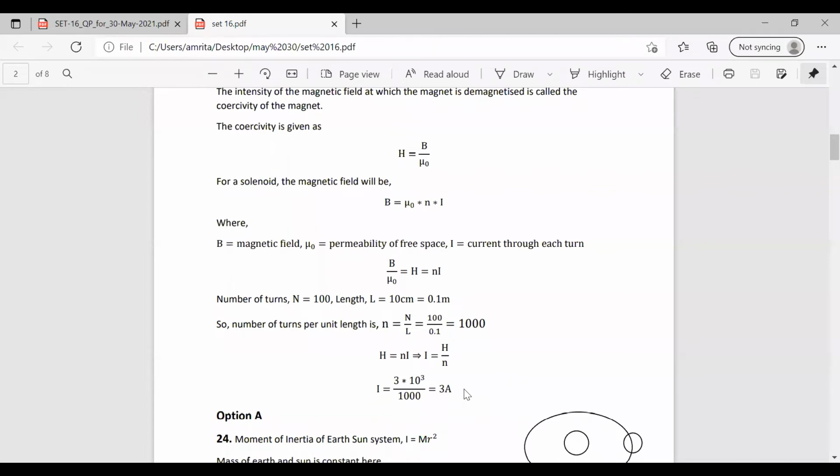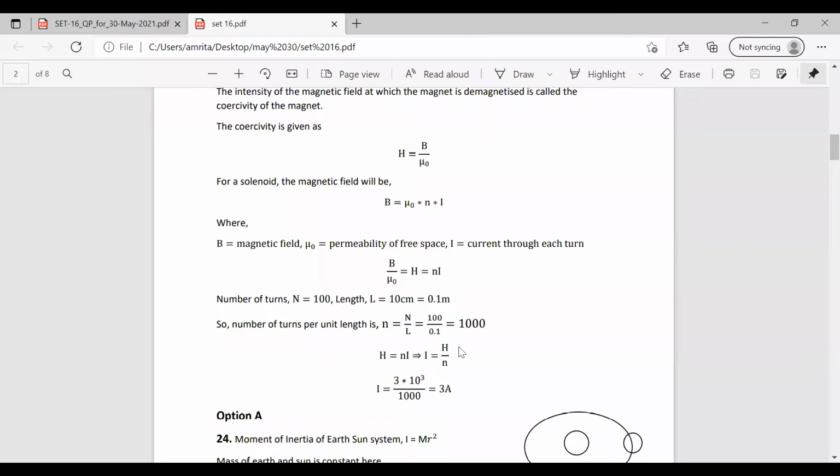One thing you need to take care of is that the number of turns is given in the question as capital N. We have to find the number of turns per unit length in order to substitute in the equation. You need to take care of that while doing this question. So the intensity of the magnetic field at which the magnet gets demagnetized is the coercivity.